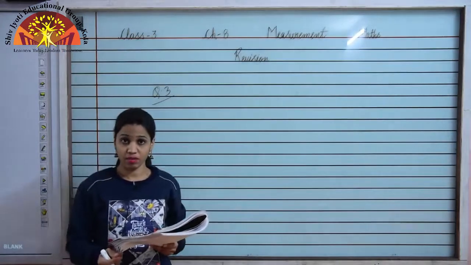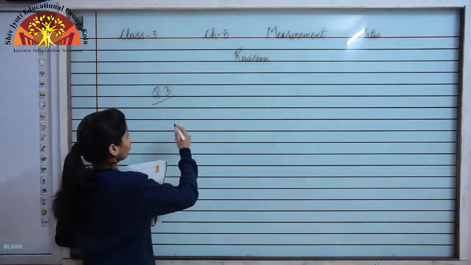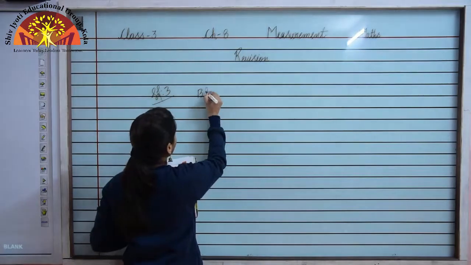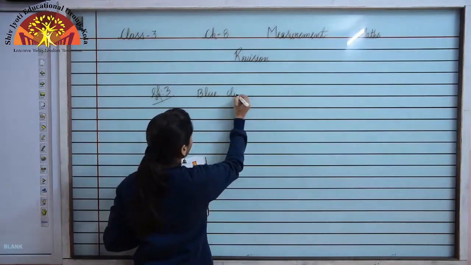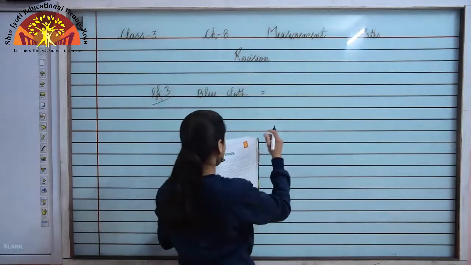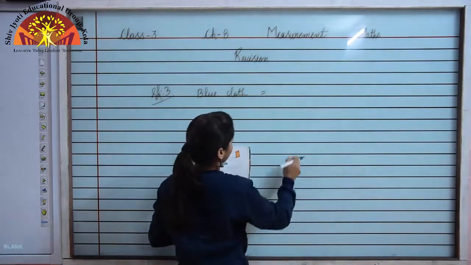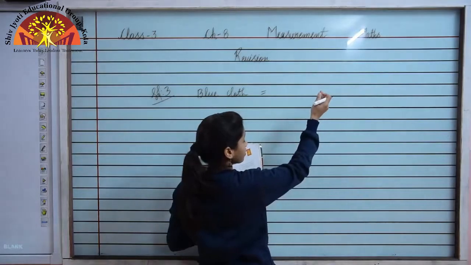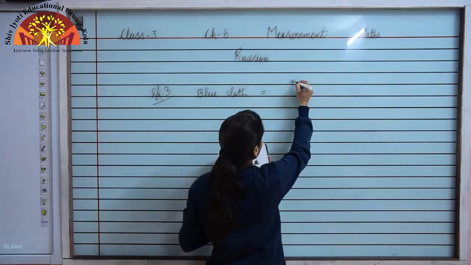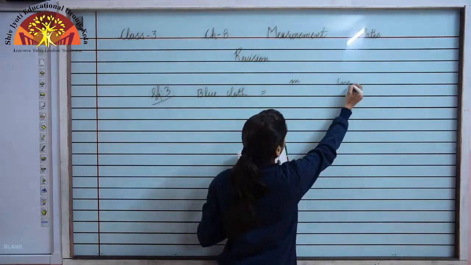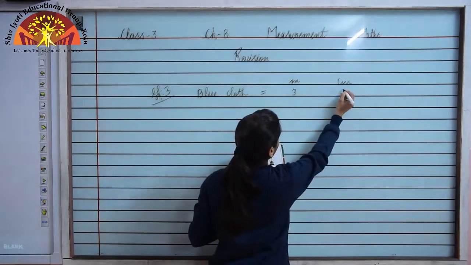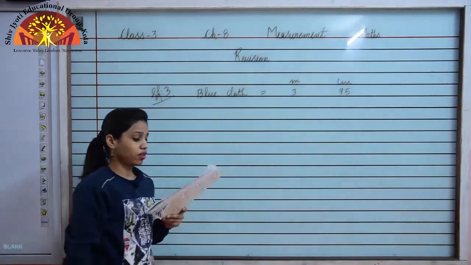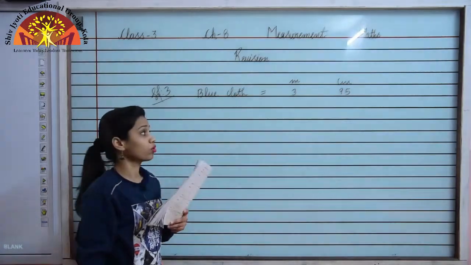Let us write the statements. Now blue cloth. Now what is the length of blue cloth given in this question? It is 3 meter 95 centimeters. Since the length is given in meter and centimeter, we have to make the separate columns of meter and centimeter. 3 meter 95 centimeter. Now next we are given the length of red cloth.